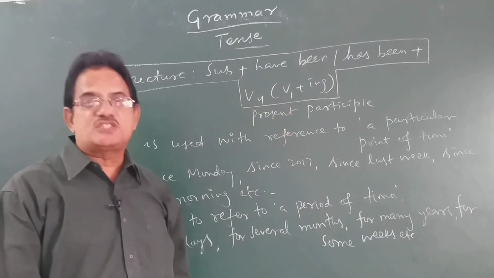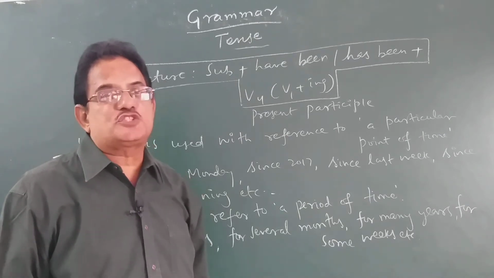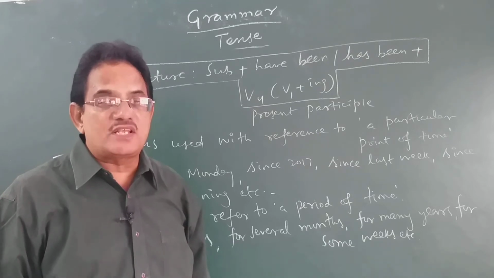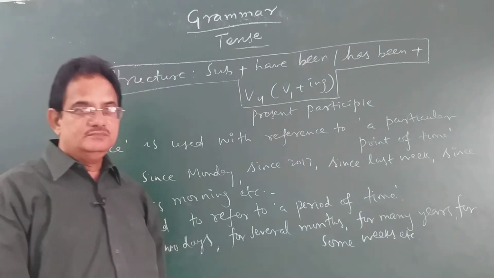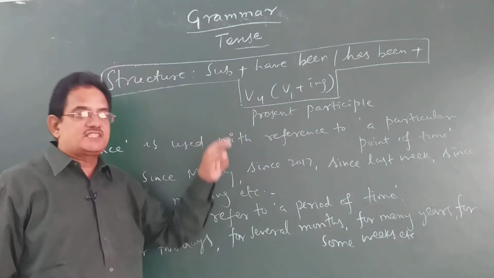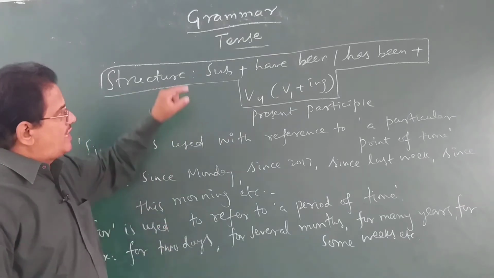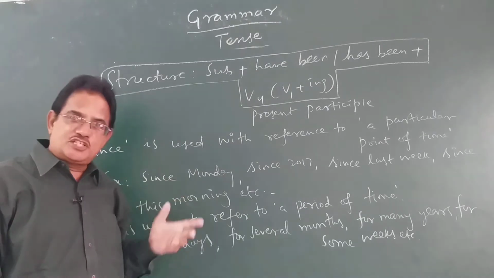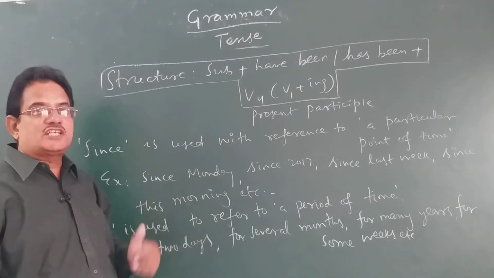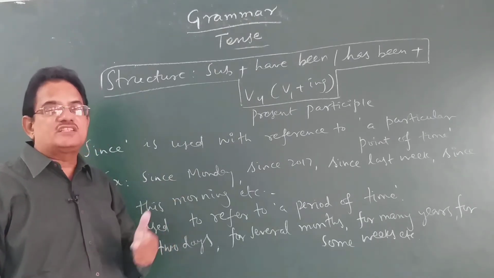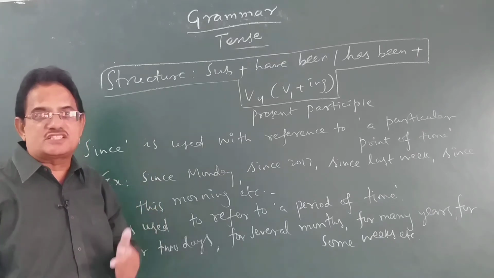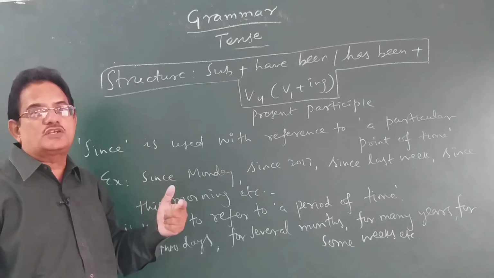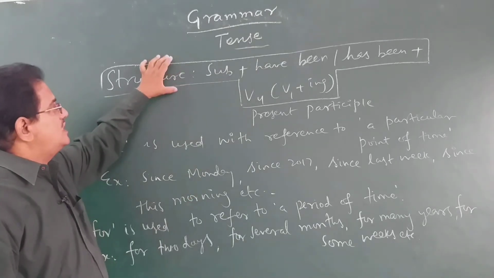The ing form of the verb is known as present participle because ing is added only to the present form of the verb. That is why it is called present participle. So, whenever you find this structure in a sentence while reading or listening, and the teacher poses a question, what is the tense used in the particular sentence, you can say that it is so and so tense form with reference to the structure.